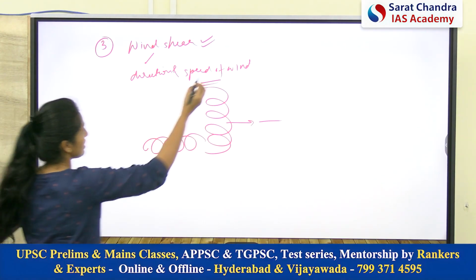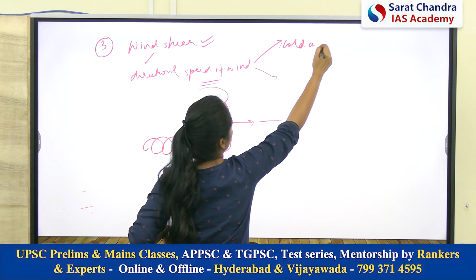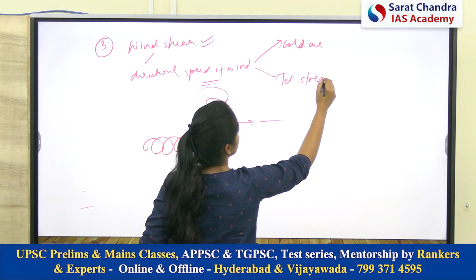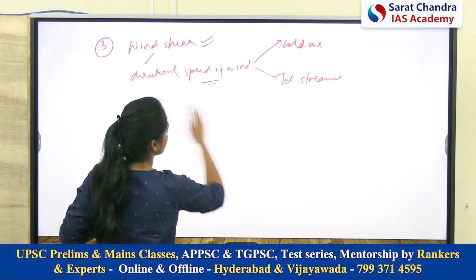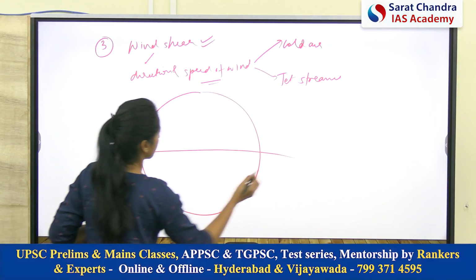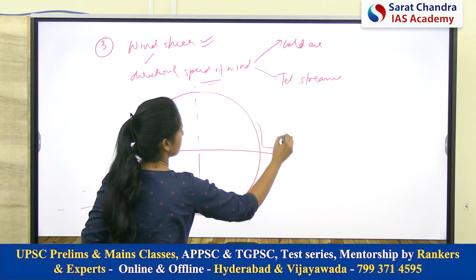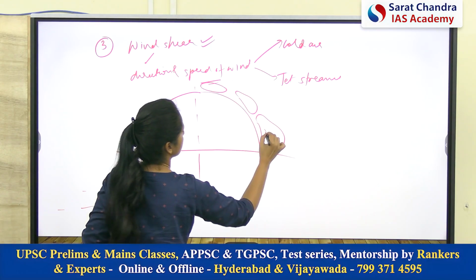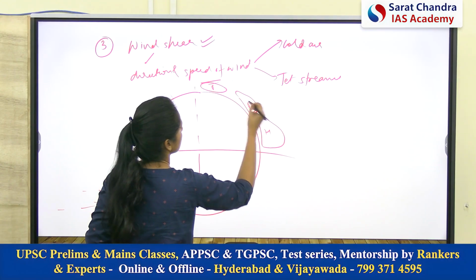And this wind shear can be because of many conditions. One we already discussed, because of cold air. And second, you can discuss the phenomenon of jet streams. See, jet streams, you already know where these jet streams are present. For example, this is the globe, this is the equator, and as you already know, there are three types of cells. So, this is the Hadley cell, this is the Ferrel cell, and this is the polar cell. So, what are the locations of jet streams? These are the locations of jet streams.